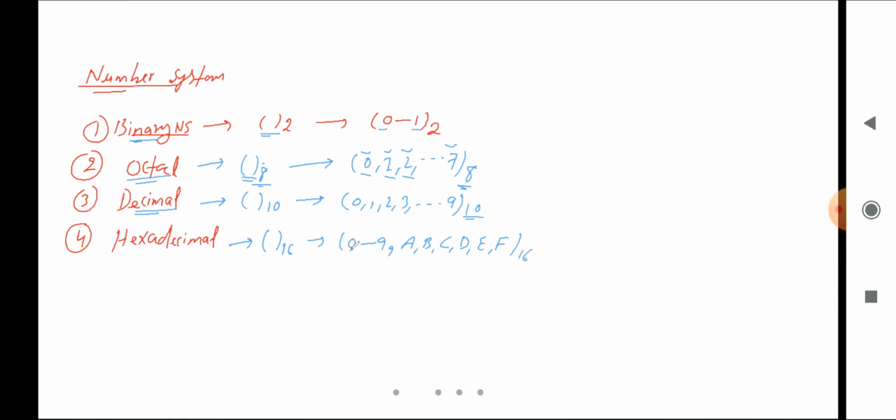Okay, so values are 0 to 9 plus, for 10 there is A, for 11 it is B, for 12 it is C, and for 13 it is D, and for 14 it is E, and for 15 it is F, we can say. Okay, so these are the bases and these are the values that come inside this number system. So till this part, is it clear or not? Okay, clear.